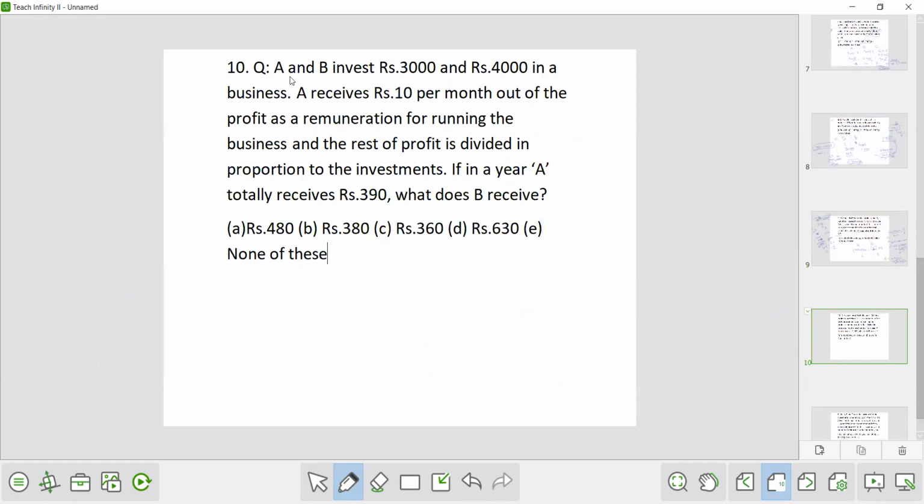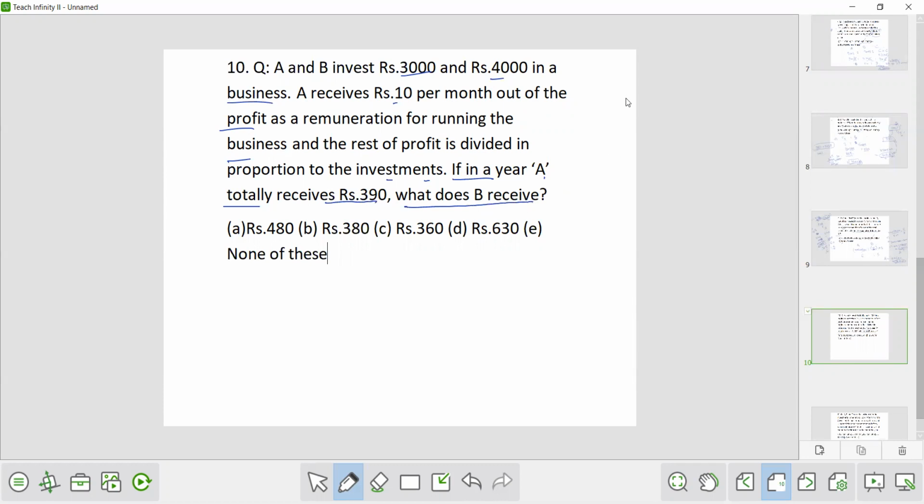The next question. A and B invest rupees 3000 and 4000 in a business. A receives rupees 10 per month out of the profit as a remuneration for running the business, and the rest of the profit is divided in the proportion to the investment. If in a year A totally receives rupees 390, what does B receive?